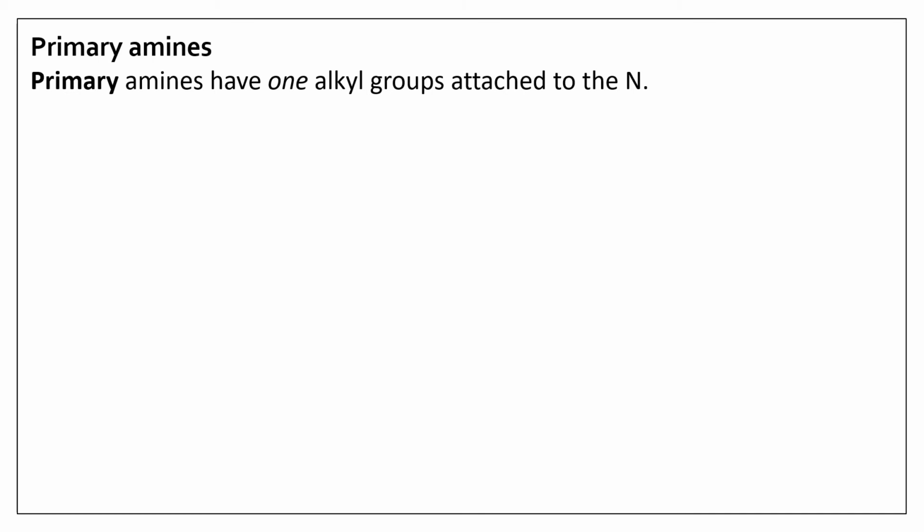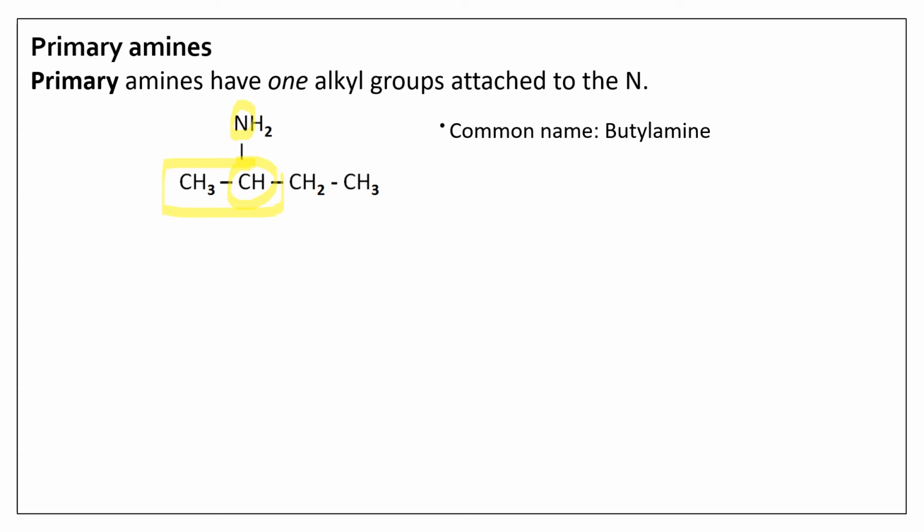So now when you know about the general rules of IUPAC nomenclature of amines, let's take one by one those different classes of amines and try to name them using those rules. Primary amines, you know that they have one alkyl or aryl group attached to the nitrogen atom. This is an example wherein you can see the nitrogen atom of the amine has one alkyl group linked to it, isn't it? The alkyl group which is directly linked to the nitrogen atom is to be considered. So this is a primary amine, and this is called butylamine.